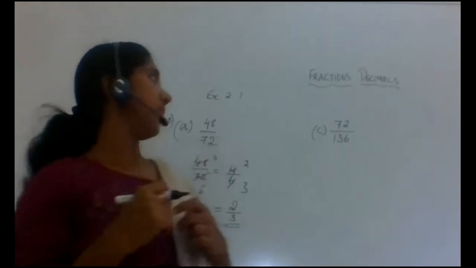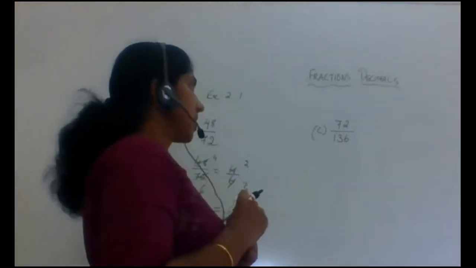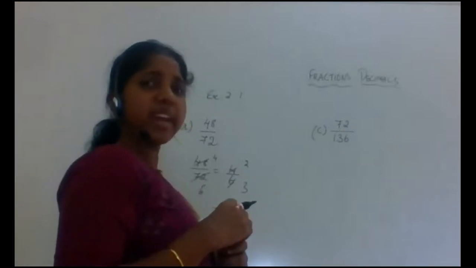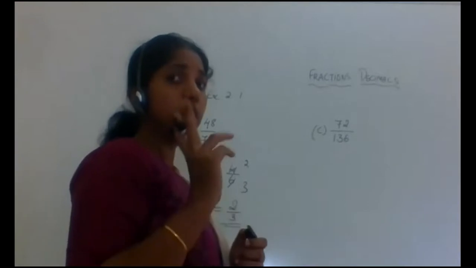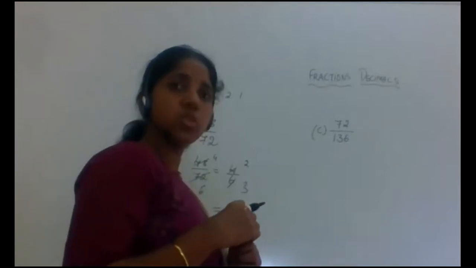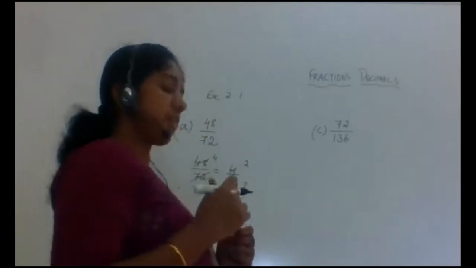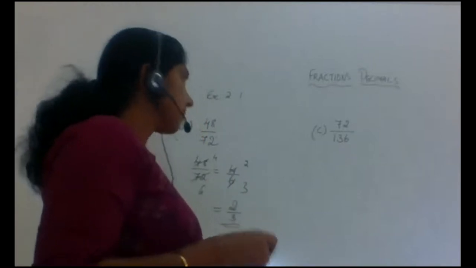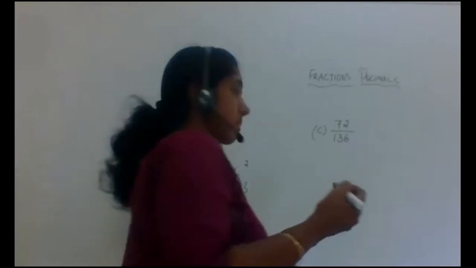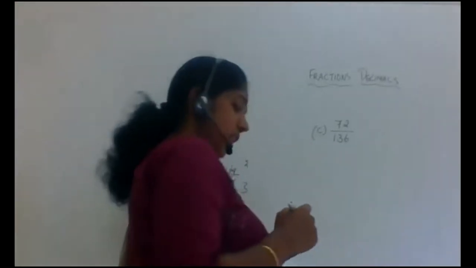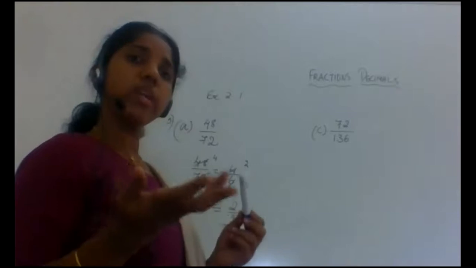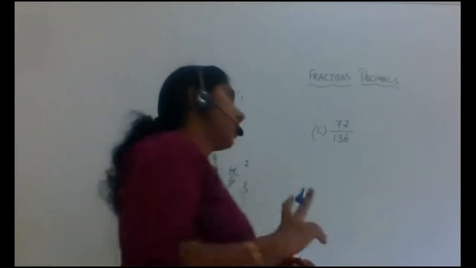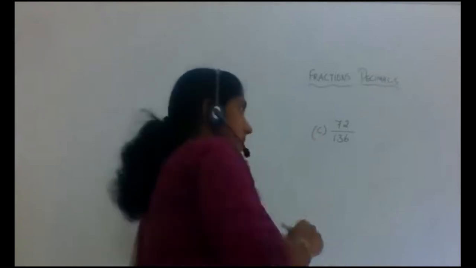Clear? Now let us go for 72 and 136. Which table will it be? Again, can we try with the 12? No, because 136 doesn't go with the 12 table, although 72 goes with the 12 table. So how to do it? If you don't get it directly, you can go for the other tables, not with 12 or 13, or you can start with the 2's table. This I will do with the 2's table.